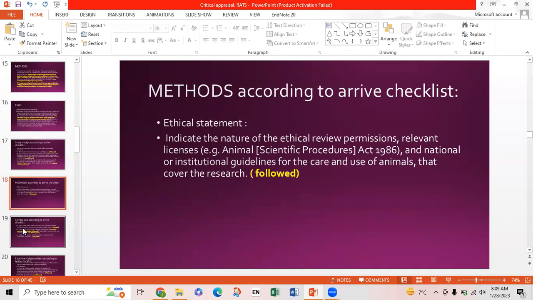Now, ethical statement. It indicates the nature of ethical review permission, relevant license, and national institutional guidelines for the care and use of animals that cover the research. This point was followed, and as I've already told in the methods, it was being taken care of.